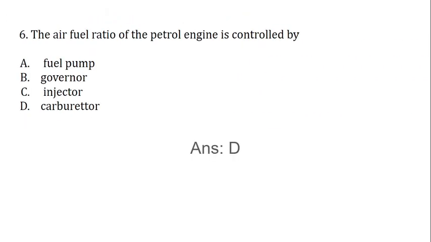The air-fuel ratio of the petrol engine is controlled by fuel pump, governor, injector, and carburetor. The correct answer is D, carburetor.